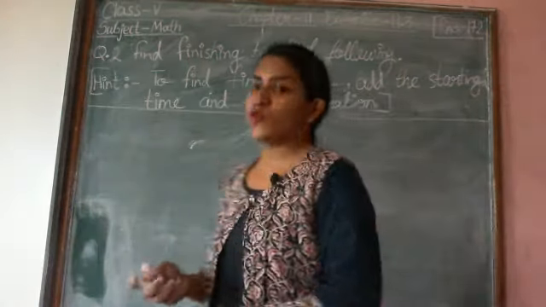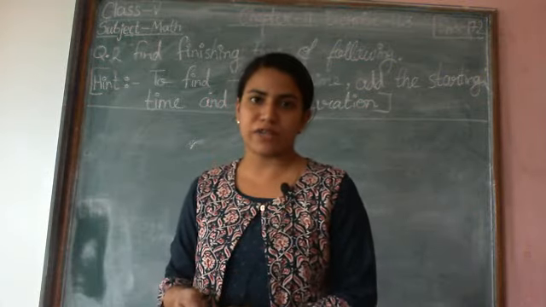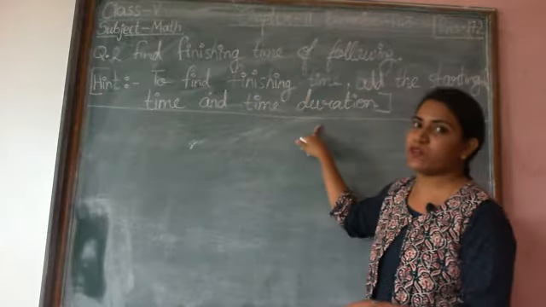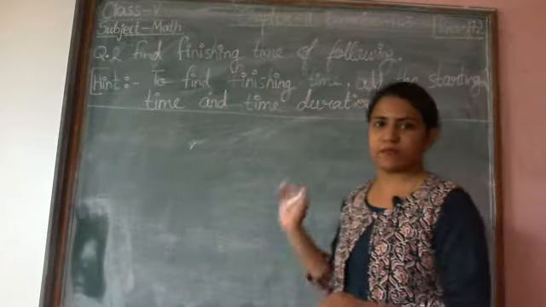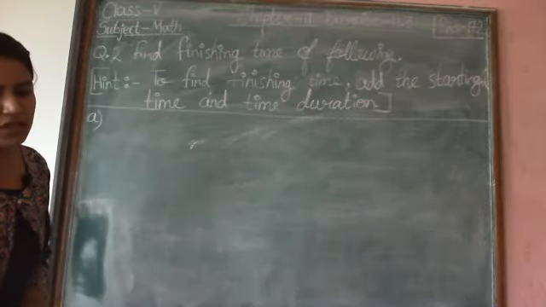To find the starting time, what we were doing? We were subtracting time duration from finishing time. Here what we will do? We will add time duration with starting time. This is the hint only. So see how we will solve question number 8.